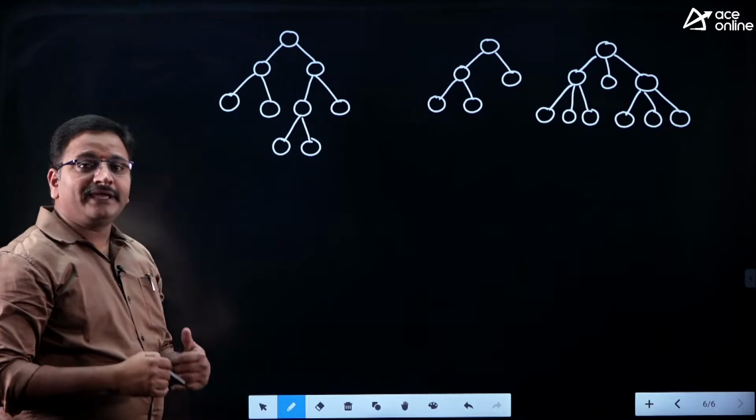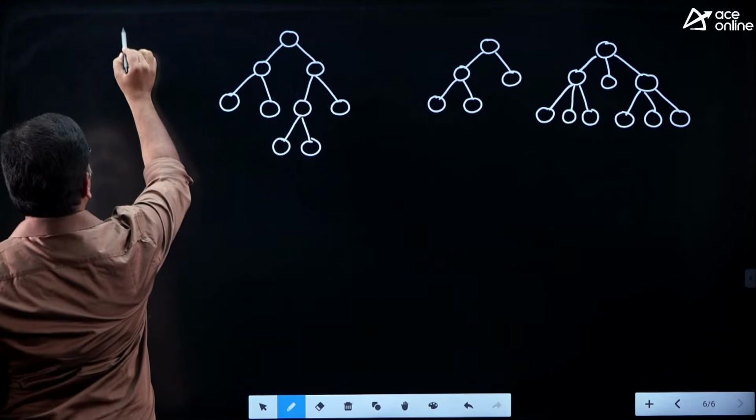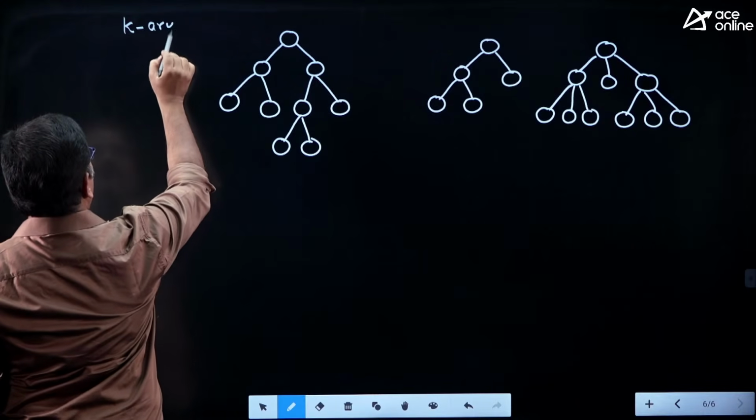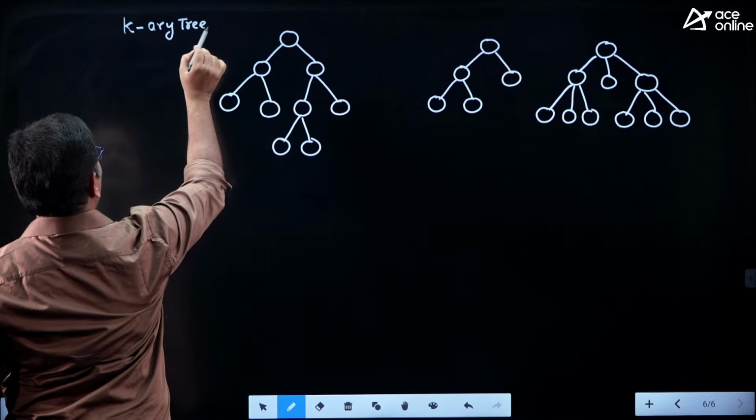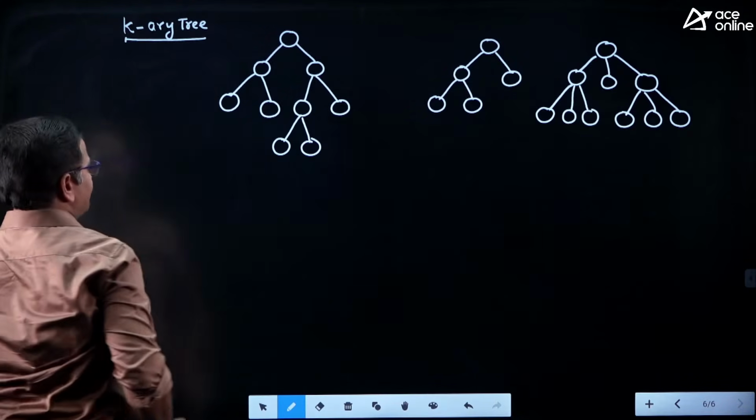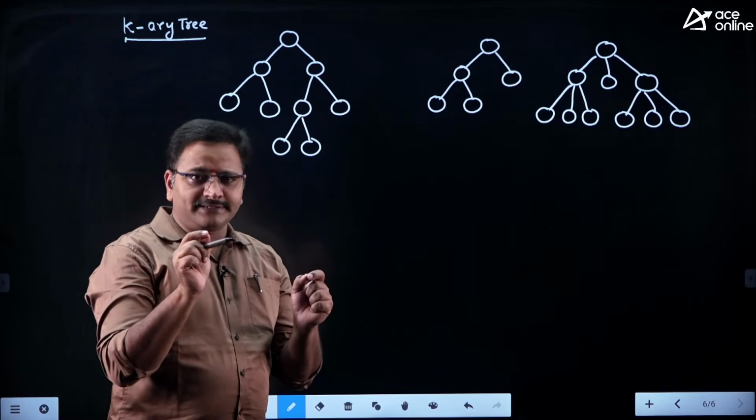So what is the meaning of K-ary tree? K-ary tree is nothing but every internal node exactly contains k children, friends.